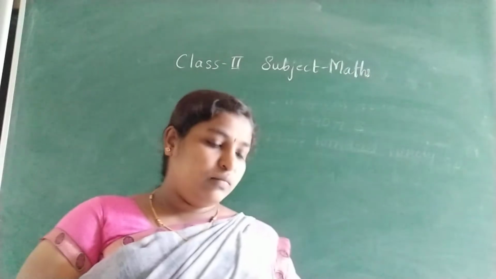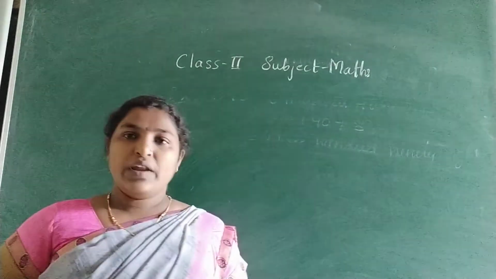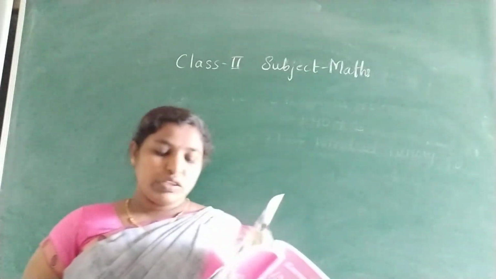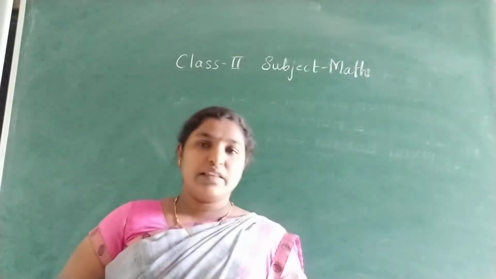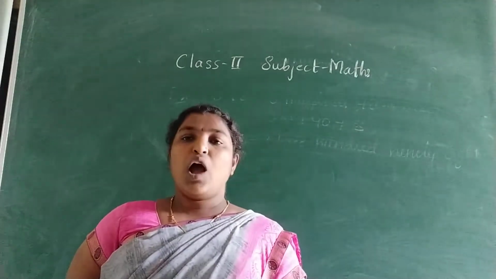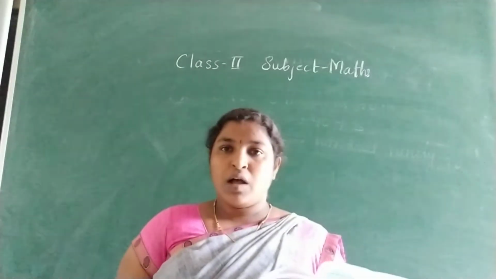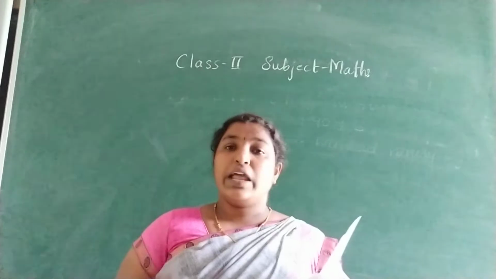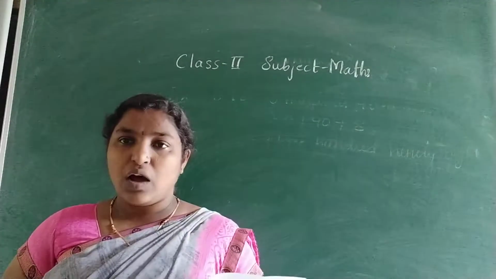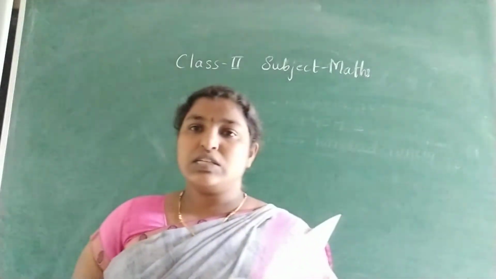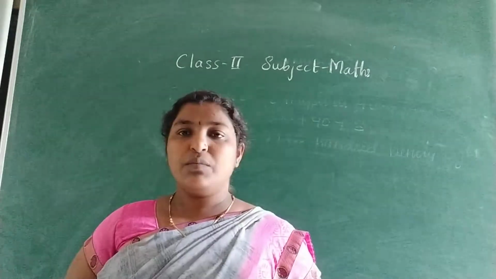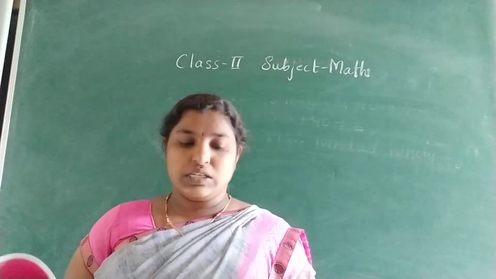Page number 183. I hope you have written it. So this is all we did yesterday in the previous class: how the 100 will come, what the tens, ones, hundreds are. So 10 hundreds equal 1000. Everything we discussed in the previous class. Next, page number 186.